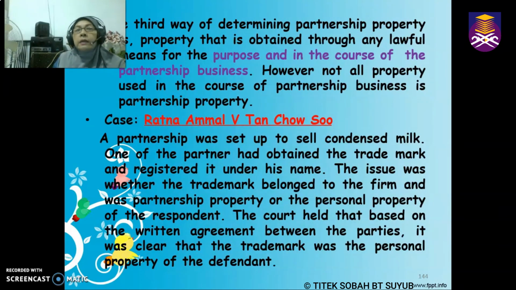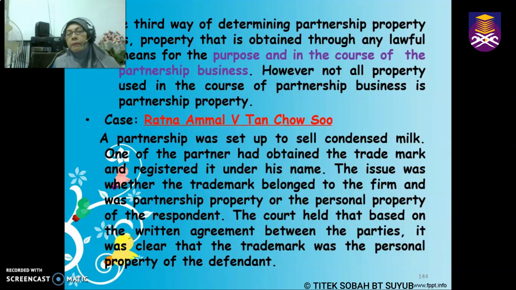So the third way of determining whether the property is a partnership property is by looking at whether the property is being used for the purpose and in the course of the partnership business. Though we said that if it is being used for the purpose and in the course of the partnership business, then we presume that it is partnership property, there are situations whereby, though it is used in the course of partnership business, it is considered not as partnership property. So let's have a look at the case of Ratna Amal.